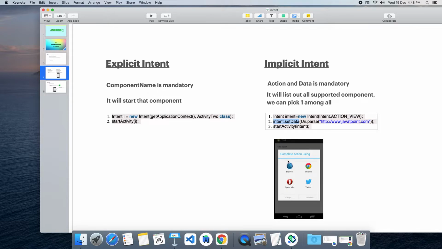Only four applications are there, so that is why it is listing four. If you install the Edge browser, it will also be listed here, because that is also a browser and it can launch that URL. So when you clearly know which component you are going to start, that is explicit intent. If you don't know which component you are going to start, at that point implicit intent is important.